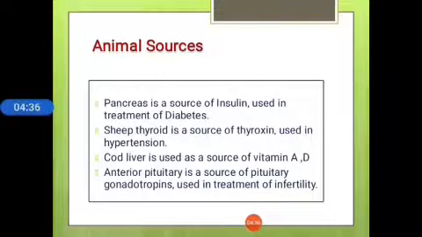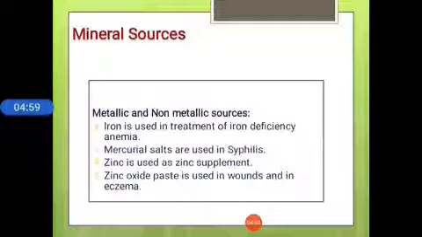Next we come to animal sources. The pancreas is a source of insulin used in the treatment of diabetes. Sheep thyroid is a source of thyroxine. Cod liver is used as a source of vitamins A and D. The anterior pituitary is a source of gonadotropins used in the treatment of infertility.